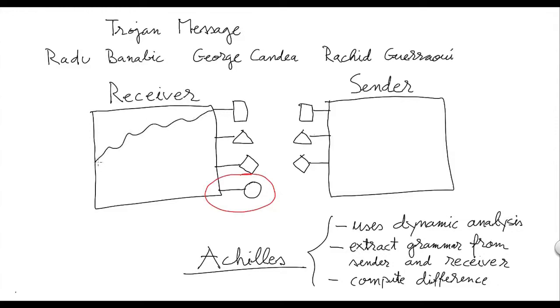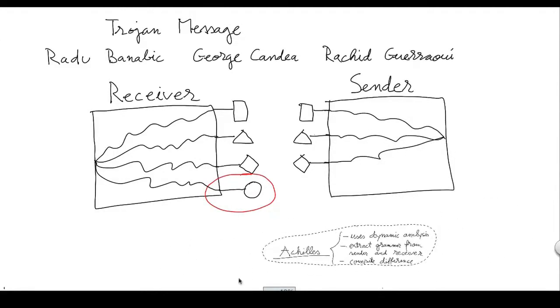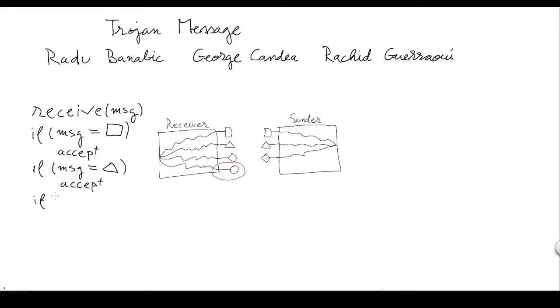Achilles uses symbolic execution in order to extract the grammar of the sender and receiver nodes. Essentially, symbolic execution systematically enumerates all possible execution paths in the binary of the sender and of the receiver. The receiver does something like this. It first receives a message over the network, and then it switches in order to check the type of message. So, on one branch it will check if the message is equal to the square, in which case it accepts the message. On another path, it will check if the message is a triangle and also accept, and so on.